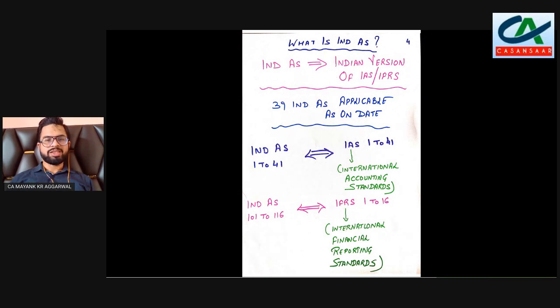what has been mentioned in these Ind AS, first of all we should know what this term Ind AS is. Ind AS is mainly the Indian version of the International Accounting Standards, which we call IAS, and IFRS, International Financial Reporting Standards. As on date, there are 39 Ind AS which are applicable in India. Ind AS 1 to 41 correspond to IAS 1 to 41, which are International Accounting Standards, and Ind AS 101 to 116 correspond to IFRS 1 to 16, which are International Financial Reporting Standards.